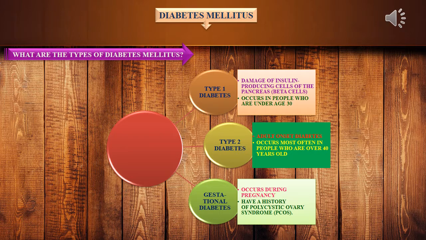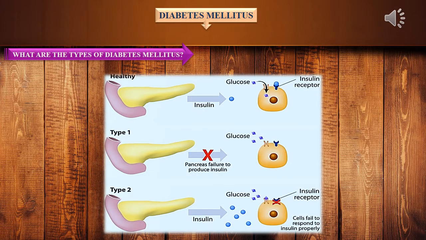Coming to type 2 diabetes, it is nothing but adult onset diabetes. Type 2 occurs most often in people who are over 40 years old. What is gestational diabetes? It occurs during pregnancy. And those who have a history of polycystic ovary syndrome, PCOS, will be having gestational diabetes. Here the picture represents the types of diabetes mellitus.